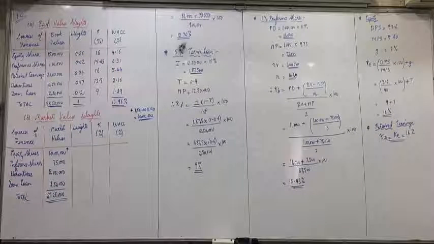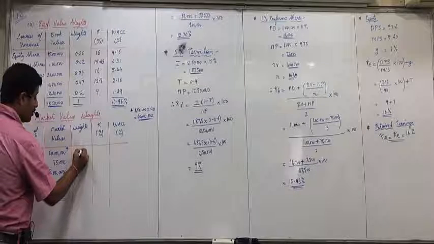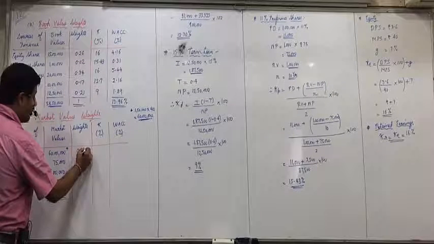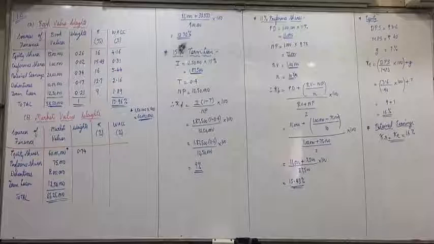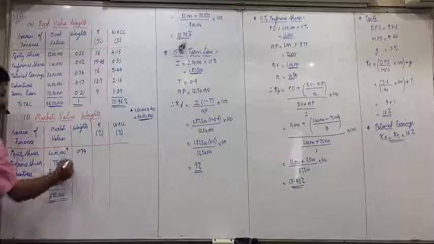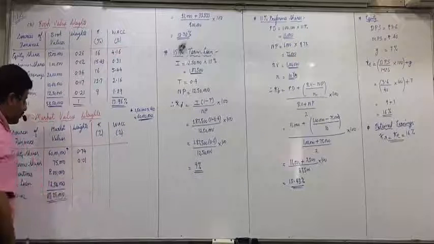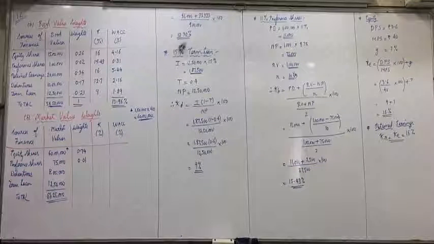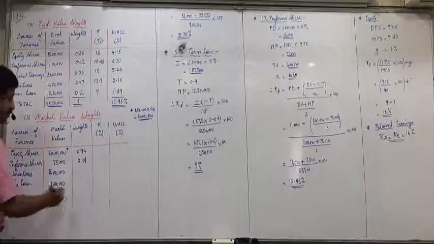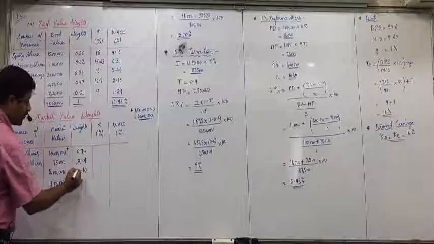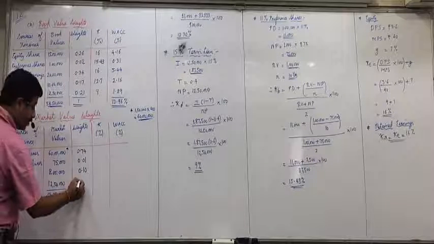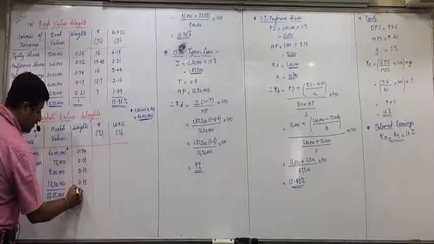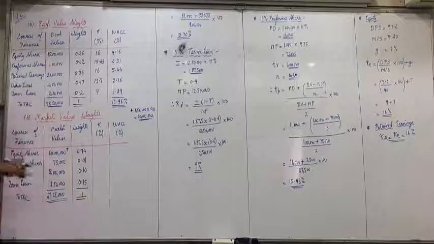Now do 60 lakhs upon 81 lakh 25,000. 0.74. 75,000 upon 81 lakh 25,000, 0.01. 8 lakhs upon 81 lakh 25,000, 0.1. And 12 lakh 50,000, 0.15. Verify the total comes to 1 or not.